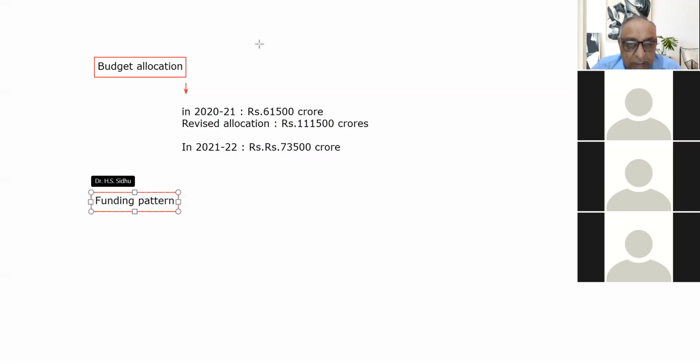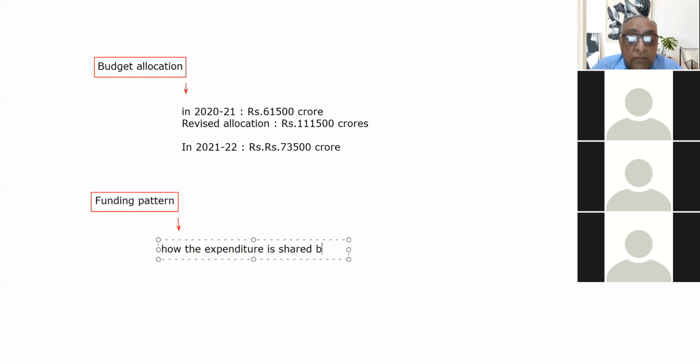This is what we mean by the funding pattern: how the expenditure is shared between the center and the states. So this is important.